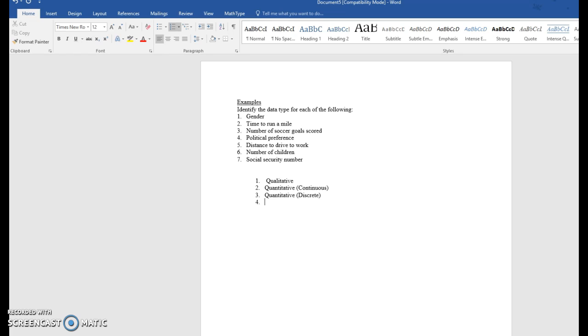All right, number four, political preference. Well, this could be Republican, Democrat, or some third party, independent, whatever it might be. That's not numerical, so that's qualitative.